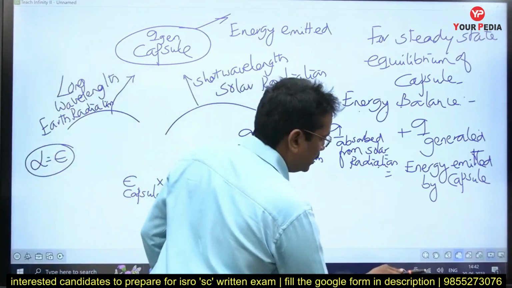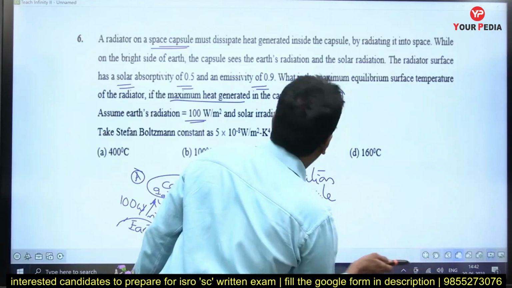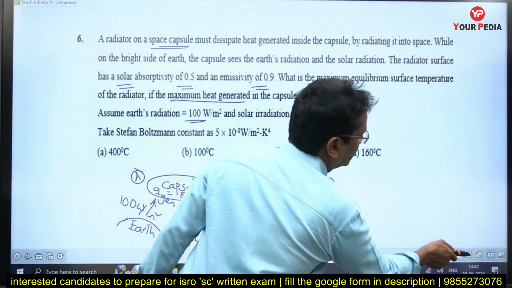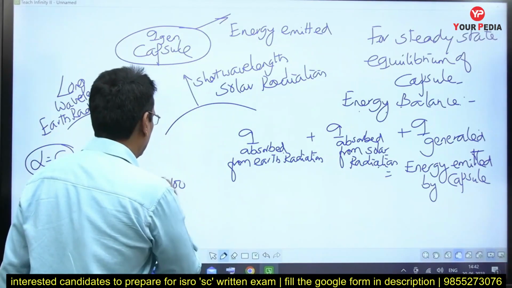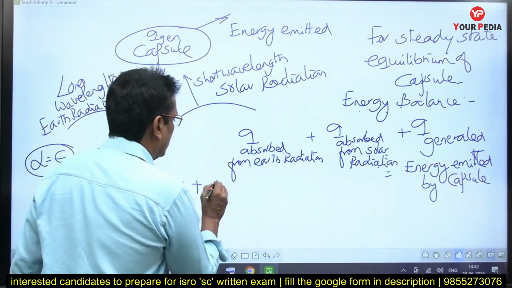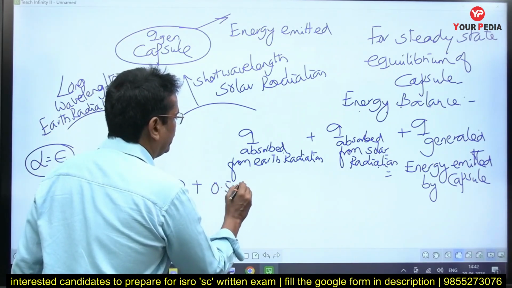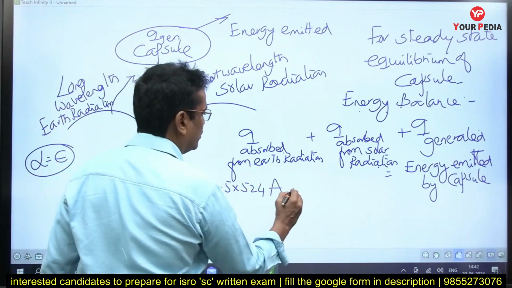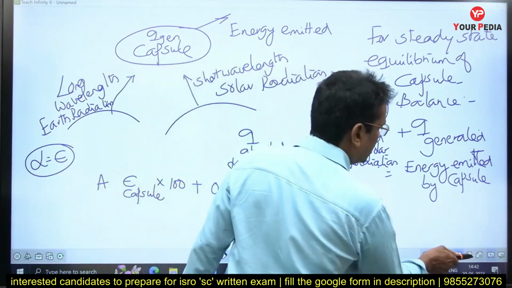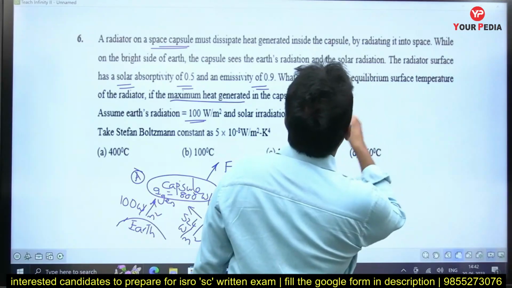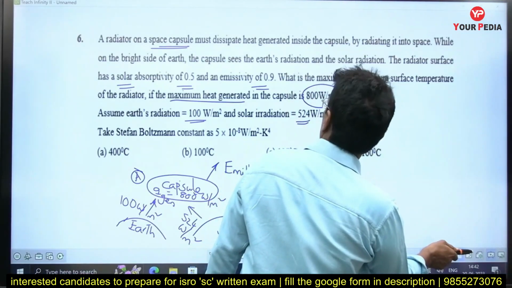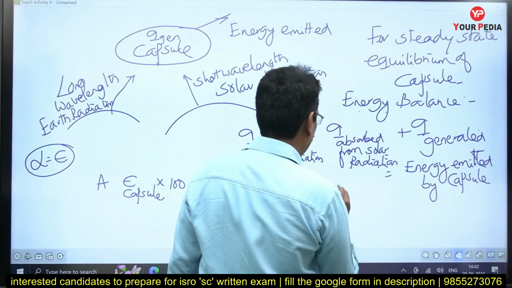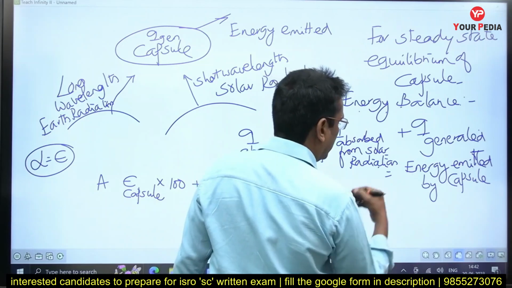So what is the earth radiation coming? Earth radiation coming is 100, plus solar absorptivity is 0.5 into 524, of course into area, we will write the area of the capsule, plus what is the energy generated? 800. Heat generated is 800 into A is equal to area energy emitted.